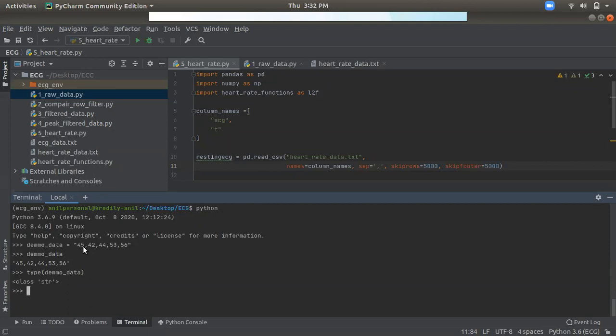If you think this is the 0 place, 1 place, try this. If you go for demo data and make it 0, you can see the 4 only, because it's a string type, not a list. If it's a list, it starts with a square bracket and ends with a square bracket, not in double quotes. So it's a string. That's why it started with double quotes and ended with double quotes, and in a string we can also take it as a list, in which the 0 place is 4. That's why we get only 4.